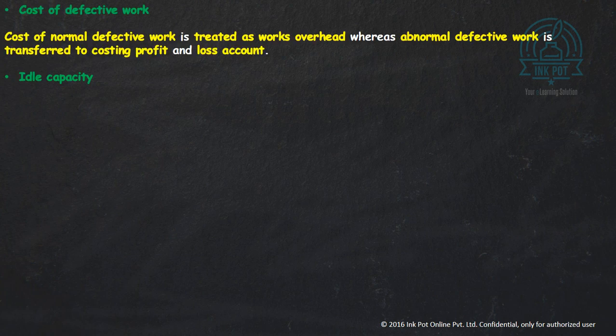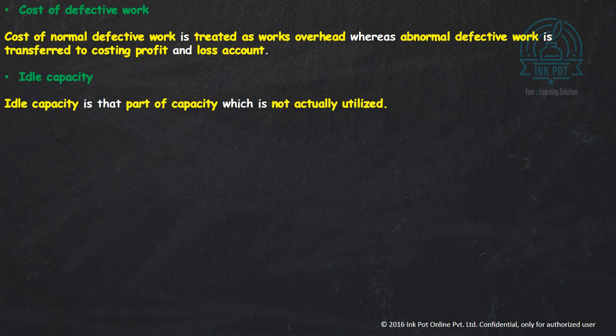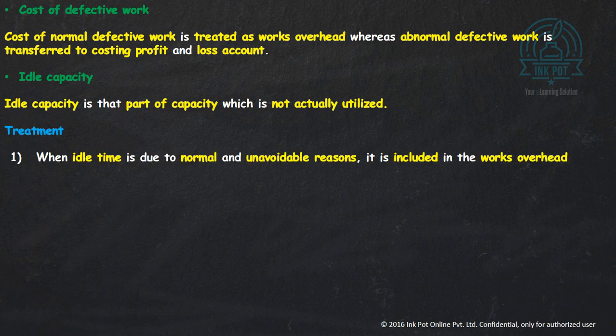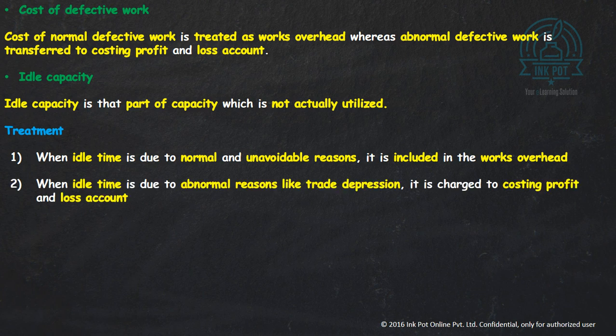Next, cost of defective work. The cost of normal defective work is charged to factory overheads and abnormal defective work is charged to costing profit and loss account. In each case, every normal overhead is charged to factory cost, office cost or selling and distribution cost. But all abnormal overheads are always charged to costing profit and loss account. Now the idle capacity. Idle capacity is that part of capacity which is not actually utilized. When the idle time is due to normal and unavoidable reasons, it is charged to factory cost.